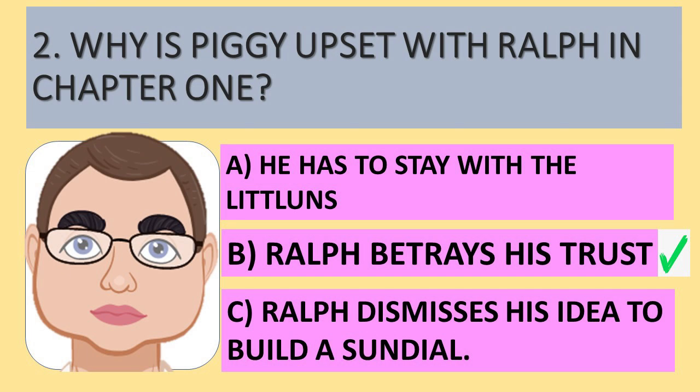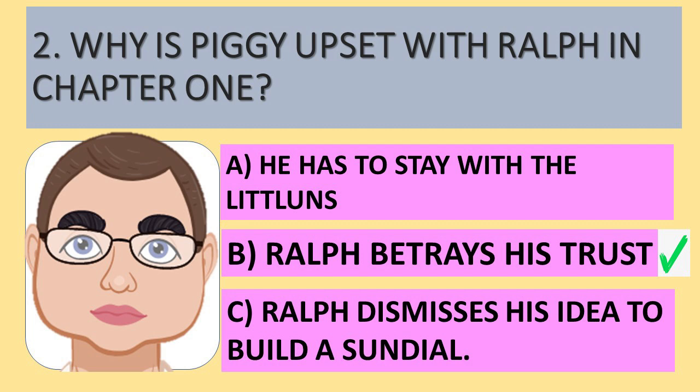Question number 2. Why is Piggy upset with Ralph in chapter 1? Well, he does have to stay with the little uns. Simon, Ralph and Jack are going to go and find out if they are truly on an island. They're going to get to the highest point and have a look around and see if they can see civilization. And Piggy is given the responsibility of staying with the little uns.